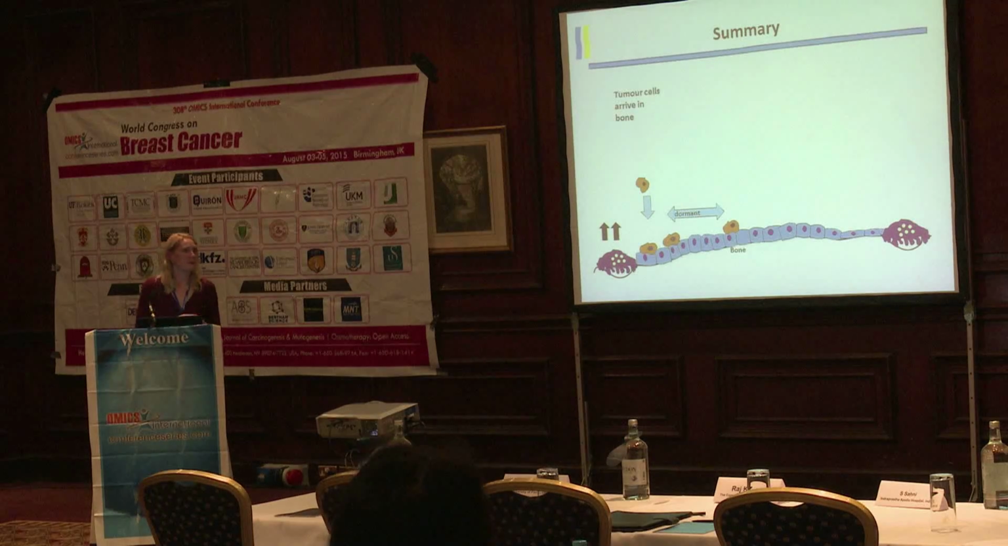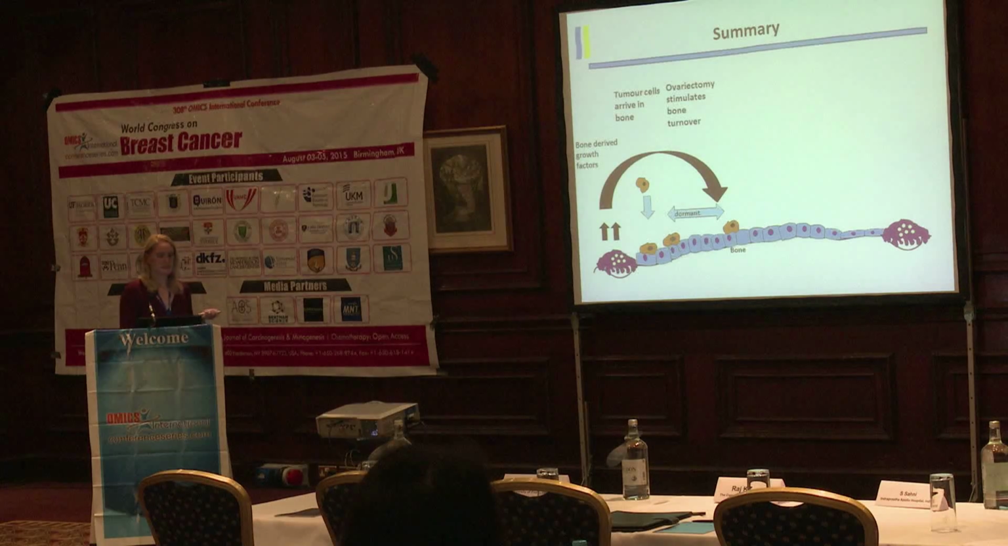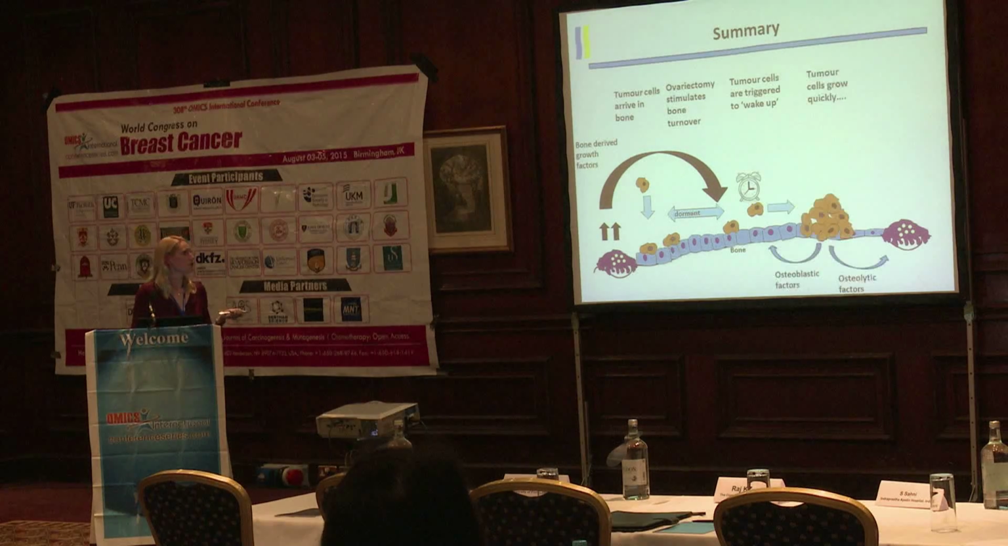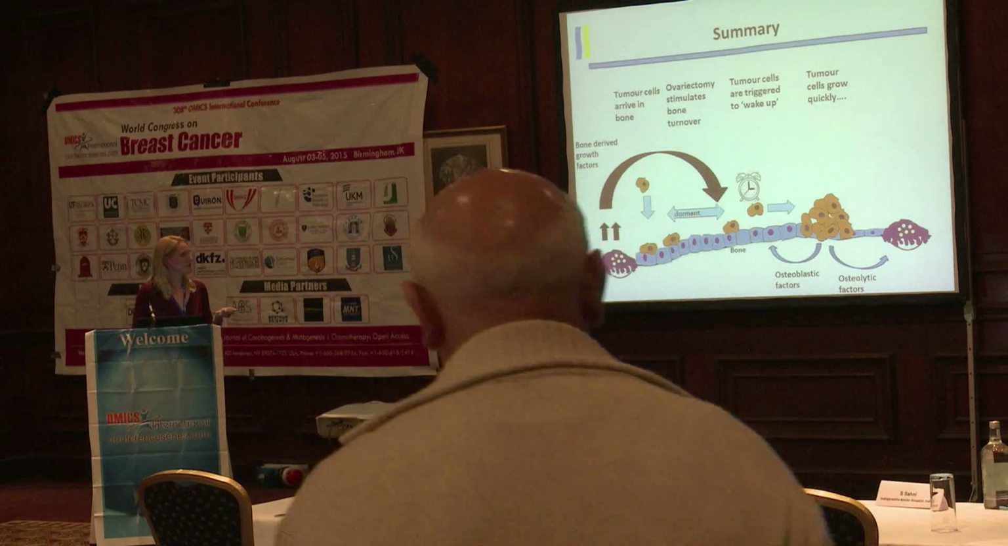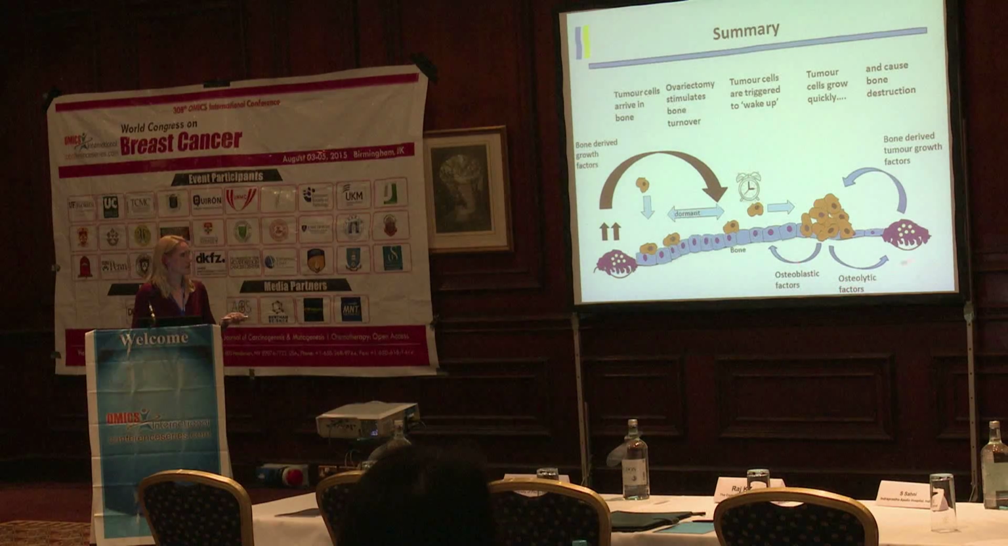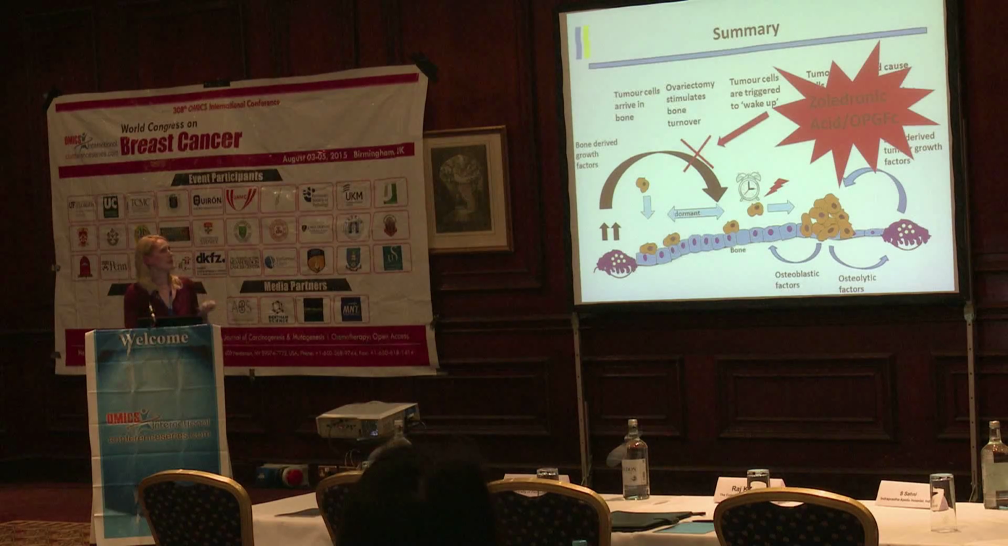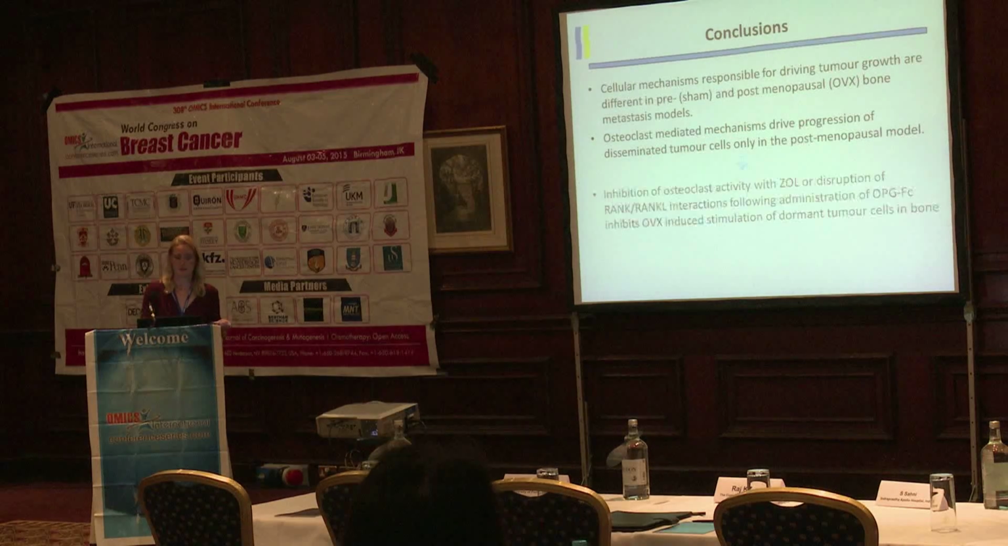So in summary, what have we found? We know tumour cells arrive early in the bone, and then for most patients they remain dormant. These cells can be stimulated out of dormancy in a postmenopausal bone environment or following ovariectomy, and this leads to release of growth factors from the bone. This stimulates the tumour cells to grow. These tumour cells then cause this vicious cycle where the tumour cells feed the bone and the bone cells feed the tumour. If we give zoledronic acid or Fc-OPG, and supposedly denosumab, then this inhibits these tumour cells from being stimulated out of dormancy, so that they remain dormant in the bone environment.